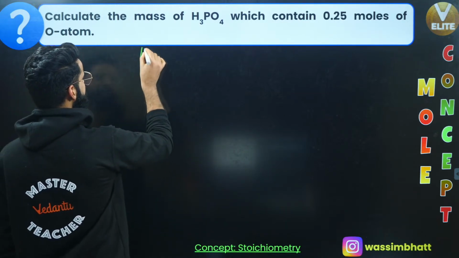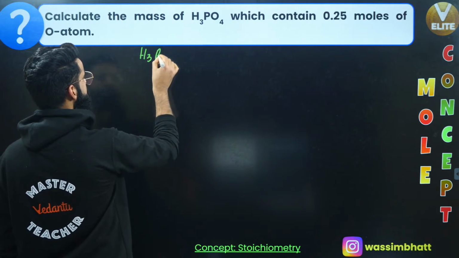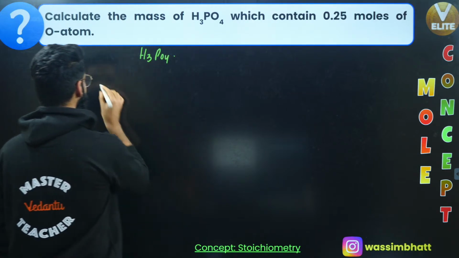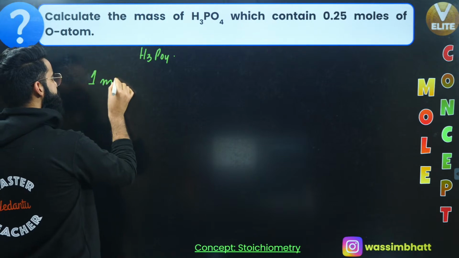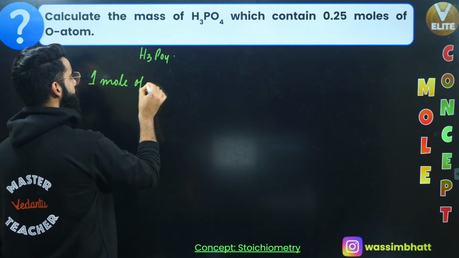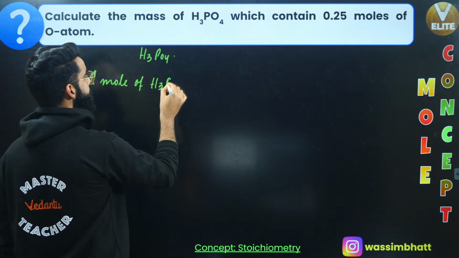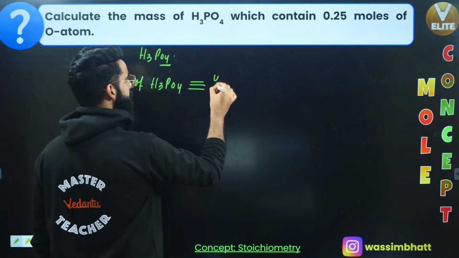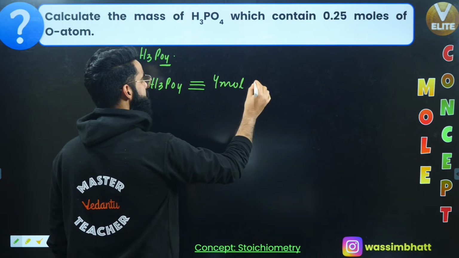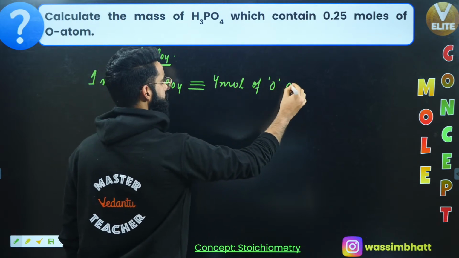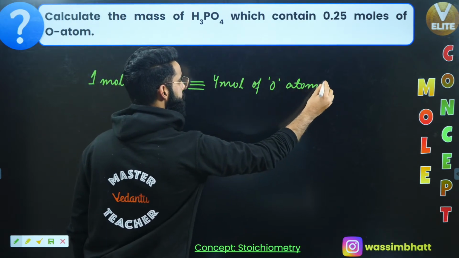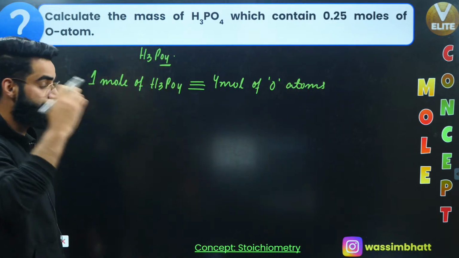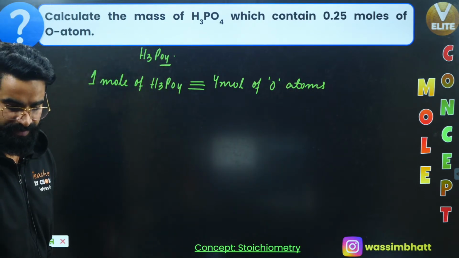So first of all, if I talk about H3PO4, can I say something like this? Can I say 1 mole of H3PO4 contains 4 moles of oxygen atoms, right?